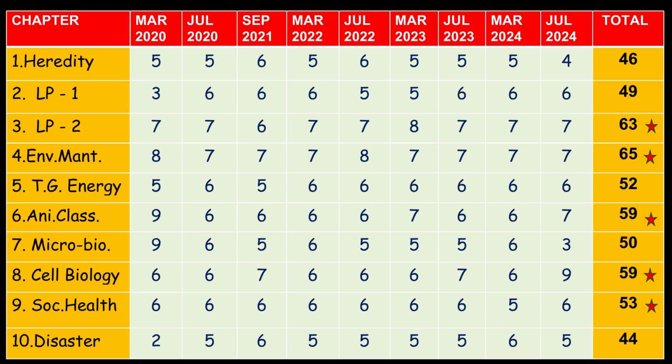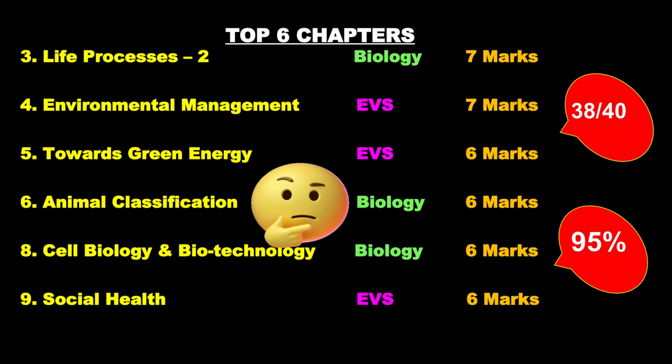And then we are having top 6 chapters. Okay, very important chapters, that is life process 2. Is that clear? Then environmental management, fourth chapter. Then towards green energy, that is also very important. Then animal classification, then cell biology and biotechnology, and the ninth one, social health. So this carries the major, if you see. On the right hand side, we have given out of 40 marks, 38 marks comes from these chapters only. Is that clear? Which carries 95% of the full paper.